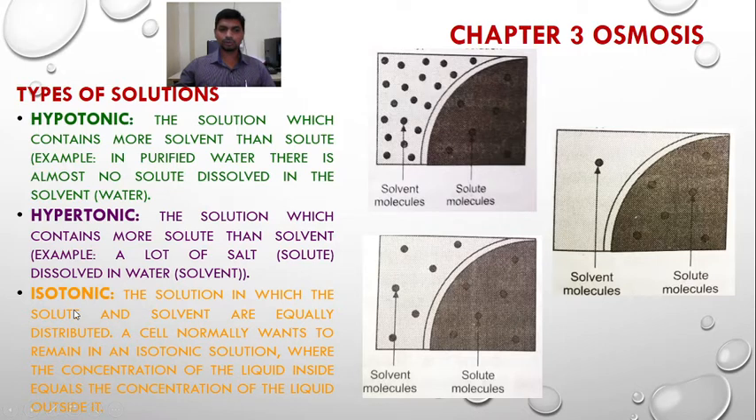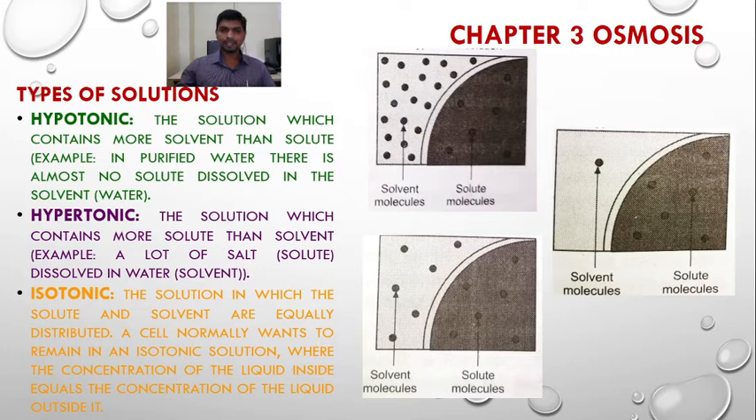Now the isotonic solution, the solution in which the solutes and solvent are equally distributed. Here in this figure we can see the solvent molecule and the solute molecules, and if you count the number of solute and solvent, they are equally distributed. So the solution in which the solvent and solutes are equally distributed is called the isotonic solution.